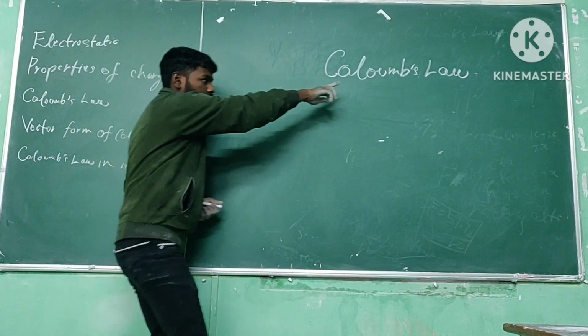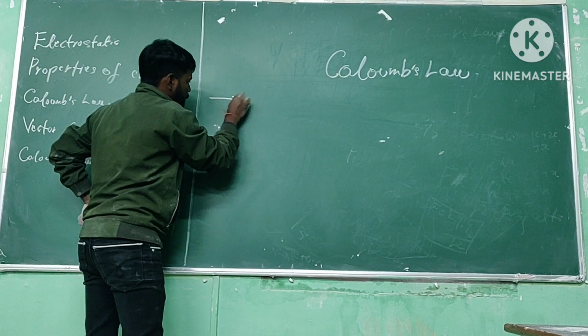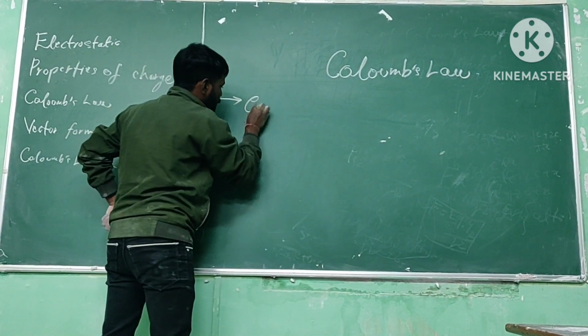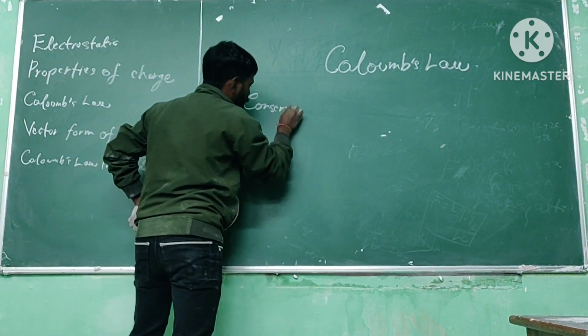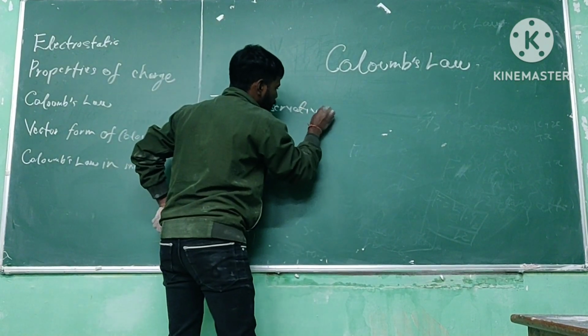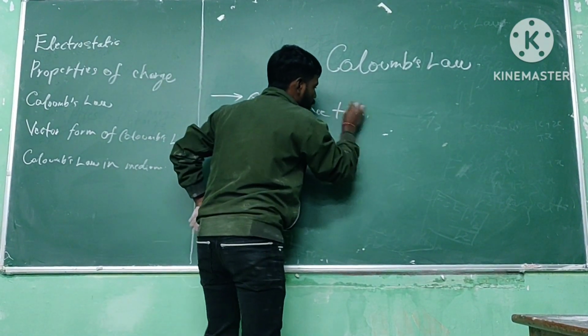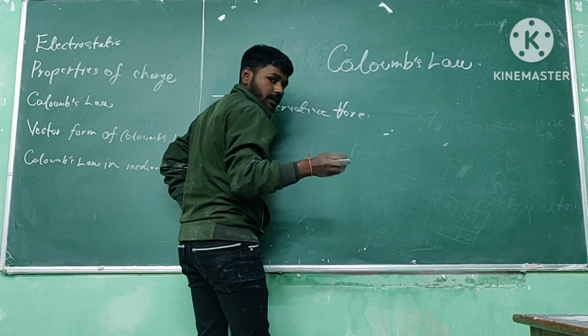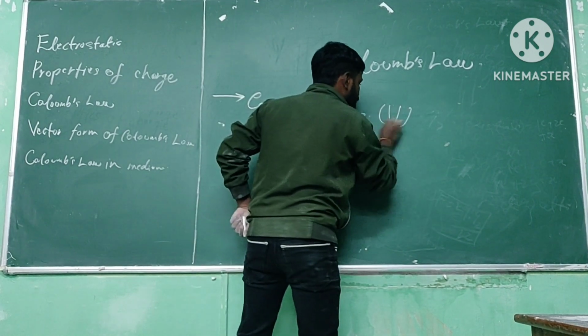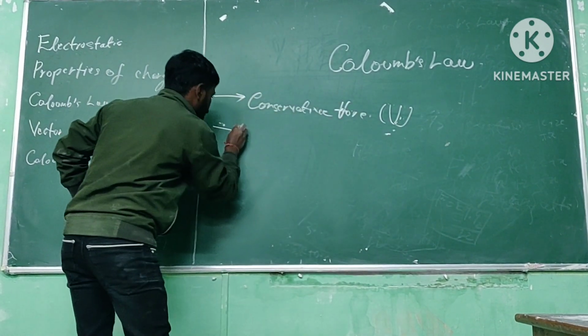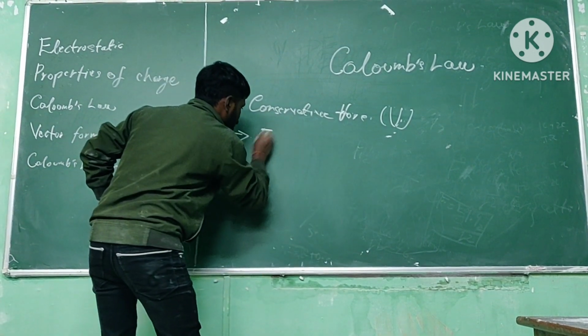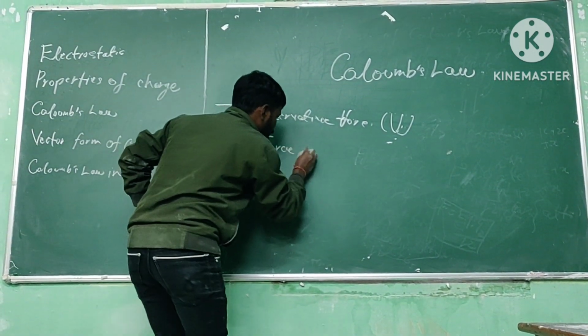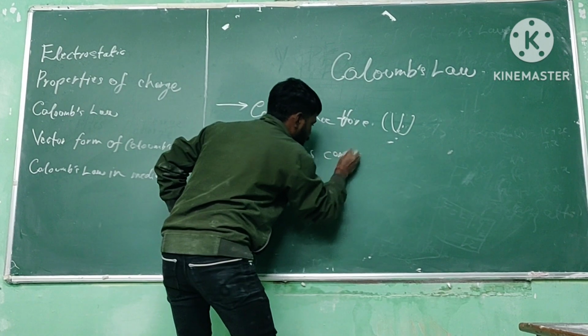The points to be noted in Coulomb's law: first, the force is a conservative force, which means we can define the electrostatic internal energy. Second, the force is a central line force.